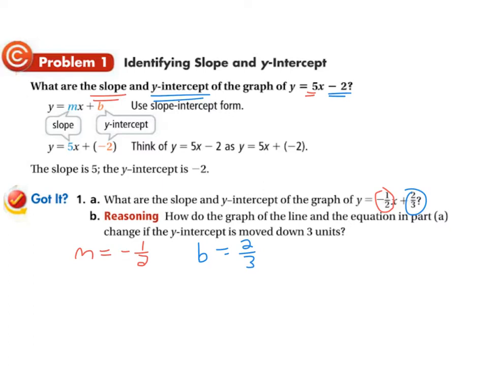Now B, how do the graph of the line and the equation change if the y-intercept is moved down 3 units? Well, if you go down 3 units, then the y-intercept is going to go from -2 to -5, okay? So how would the graph of the line change? I would say the line would be shifted down 3 units. And by the way, the slope would stay the same.